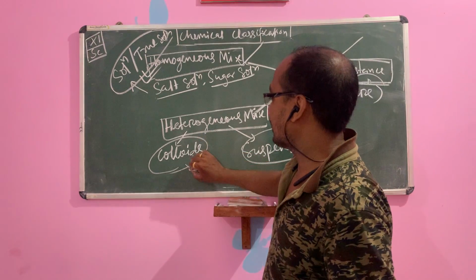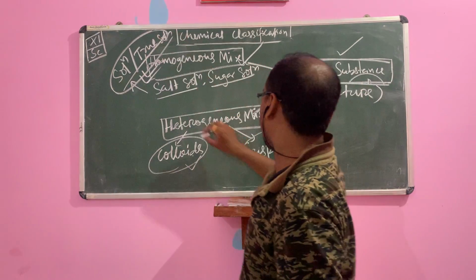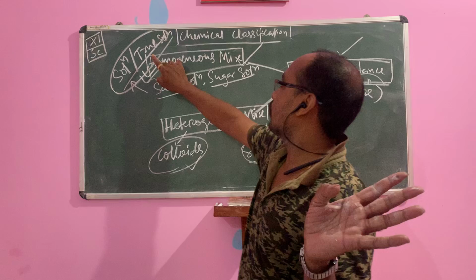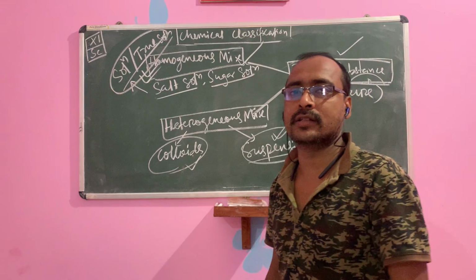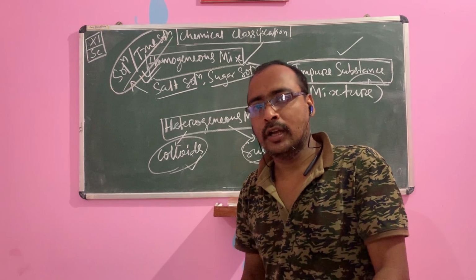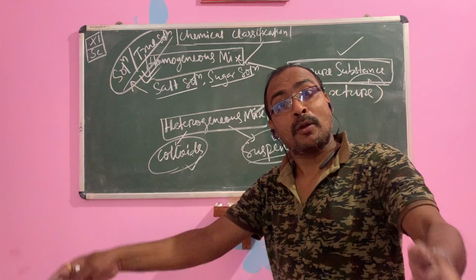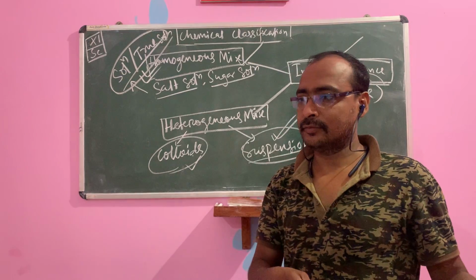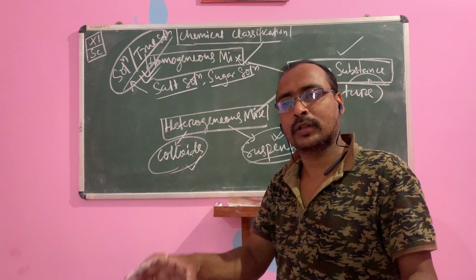The particle size of a colloidal solution is intermediate between true solution and suspension. And the particle size of a suspension is too large. We can see it with the naked eye, for example, sand in water. Sand will not dissolve. Chalk powder and water, visible? Chalk powder, sand, ash, wood powder in water. These are all suspensions.